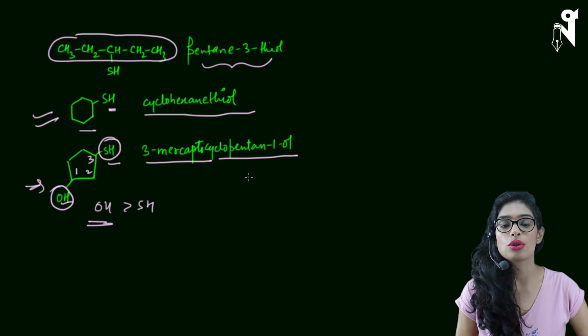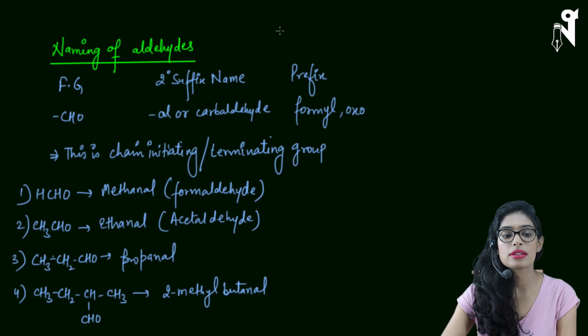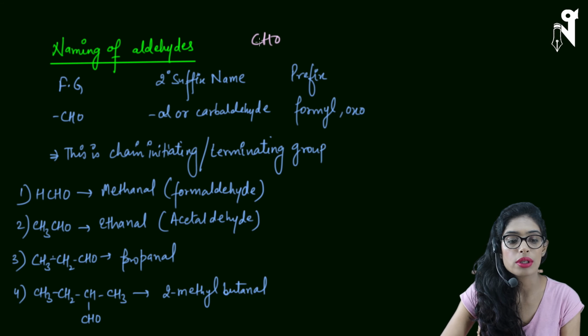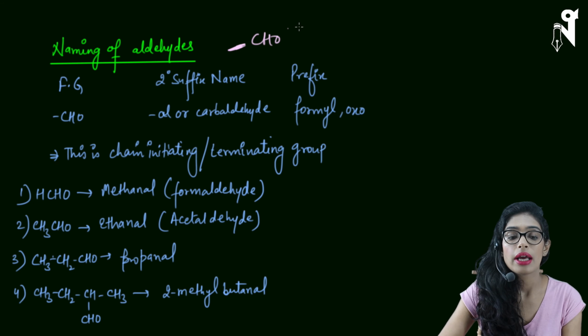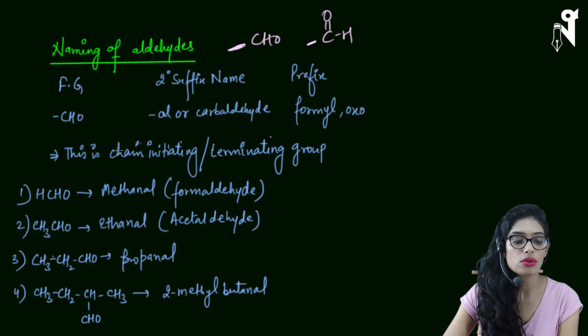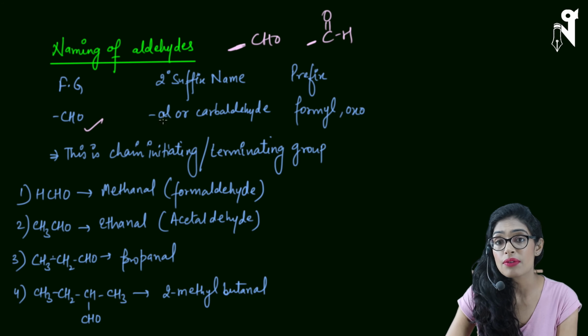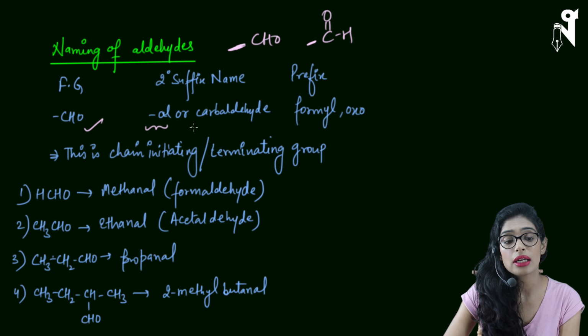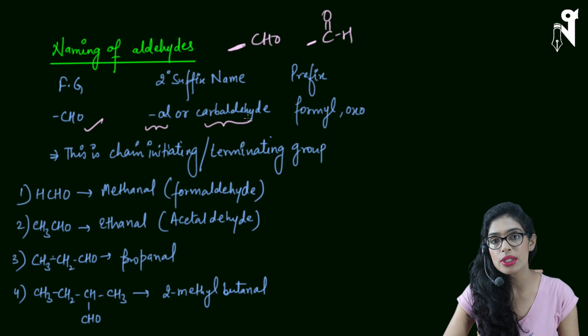Let's move to the next group. The next group is aldehydes. What are aldehydes? CHO is the aldehyde group. You can also write it as C double bond O with an H, and one valence of the carbon is linked to the principal carbon chain. So this is my functional group. It has two different suffixes. One is al and another is carbaldehyde. Both have their own uses.